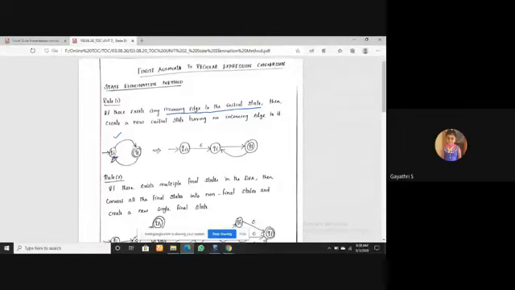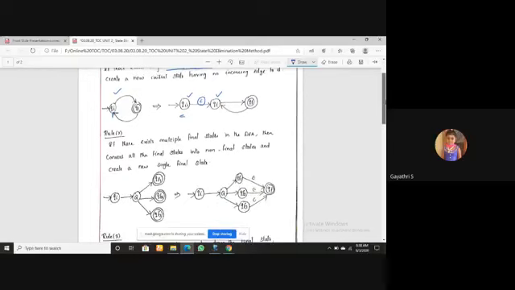Since the starting state of your automata has an incoming edge, you have to create a new initial state. Here I will create a new initial state qi1. How do you connect the new initial state with the existing initial state? Just with epsilon, which means no input, the null string. So rule number one: if there is any incoming edge to the initial state, you have to create a new initial state. This is rule number one.